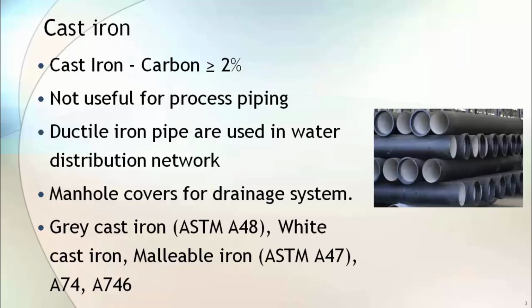Another example of the use of cast iron is manhole covers of drainage systems. Some other types of cast irons are grey cast iron, malleable cast iron, and white cast iron. These different types of cast iron are used in different industrial applications.